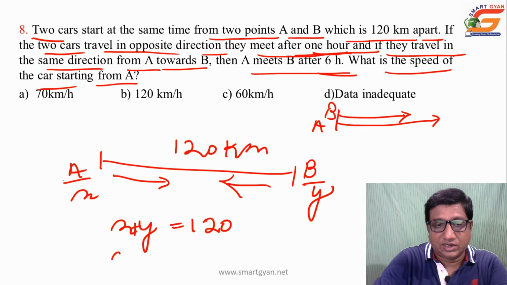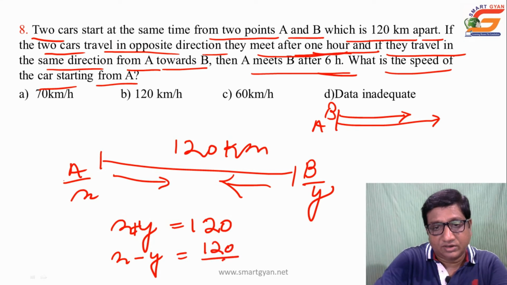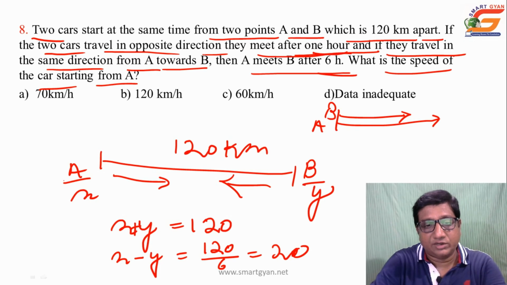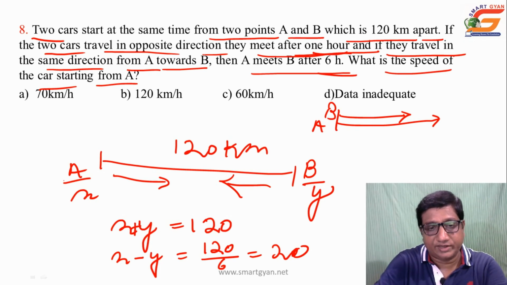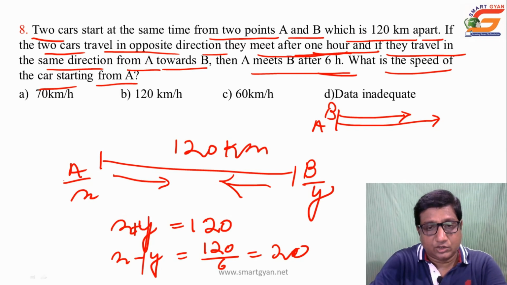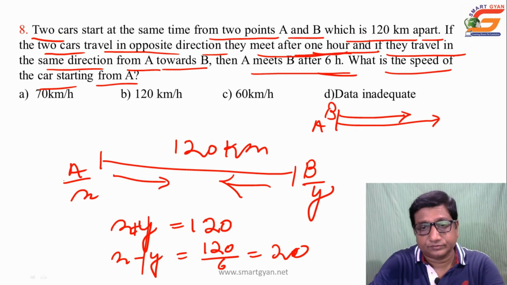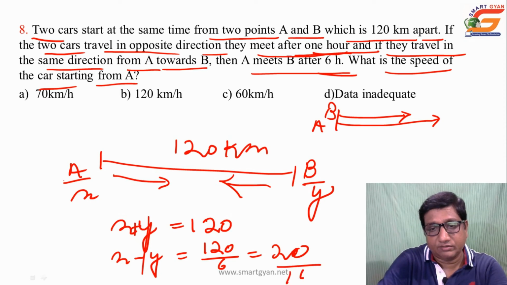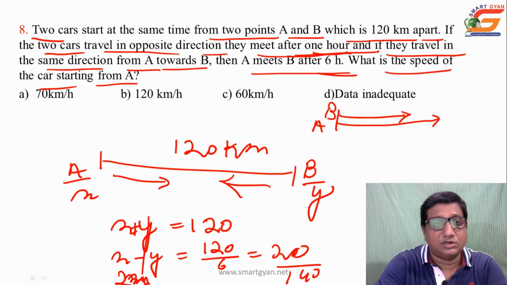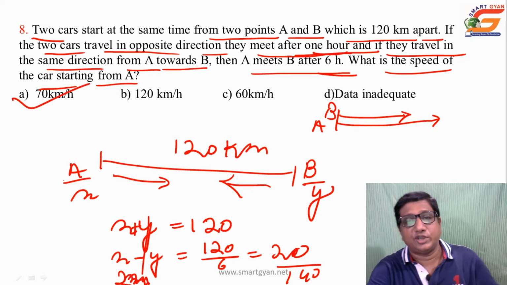So the other equation is x minus y is equal to 120 upon 6, that is 20. So x plus y is 120 and x minus y is 20. If you add these, 2x is equal to 140, then x is equal to 70. Yes, choice A.